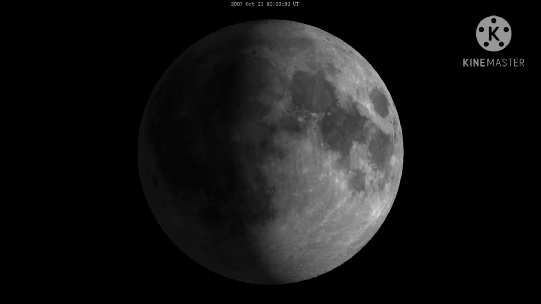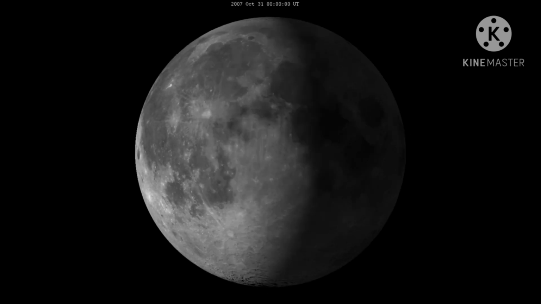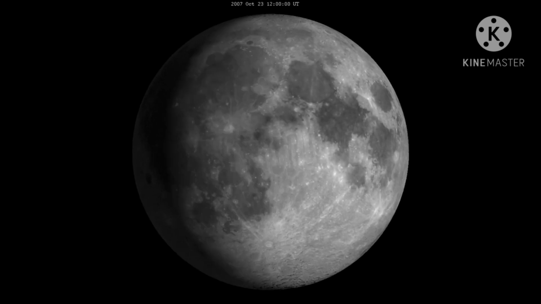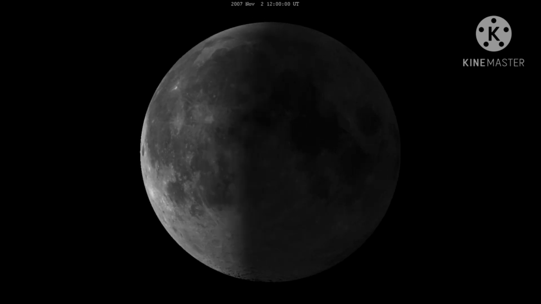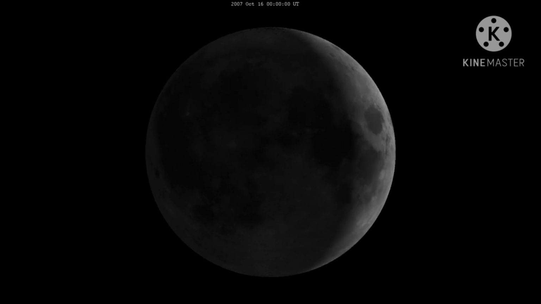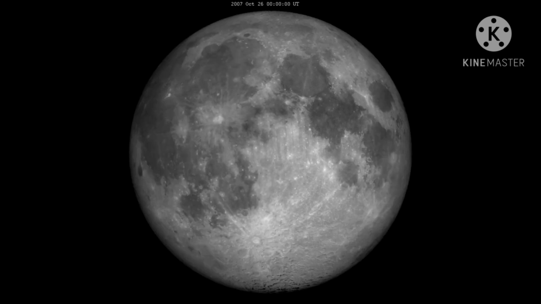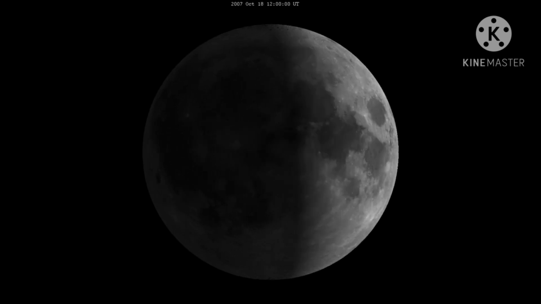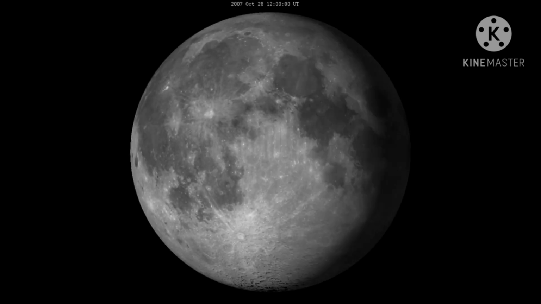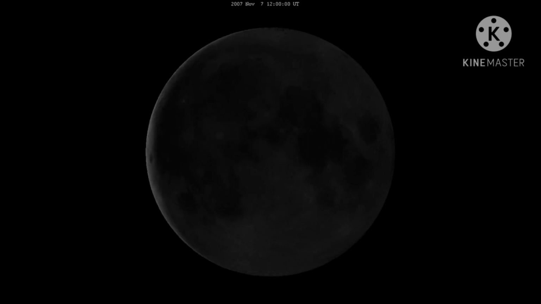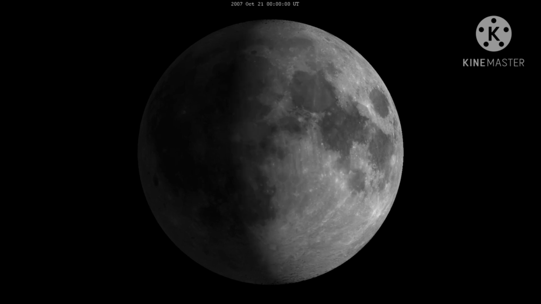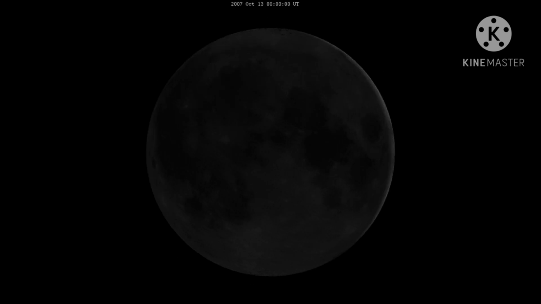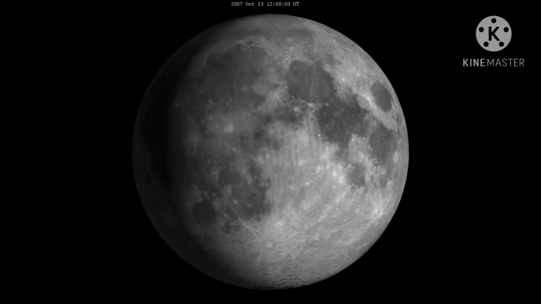Children, this picture shows the revolution of the moon, and in the revolution some part of the moon receives sunlight, so it is visible, whereas the part of the moon that does not receive light appears dark. Children, there are 6 phases of the moon. Now let us know about them.